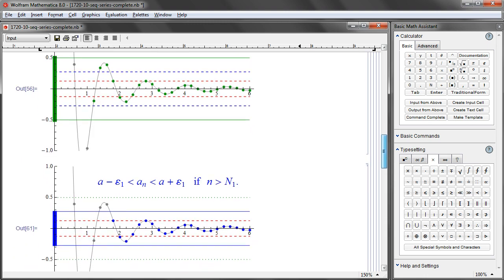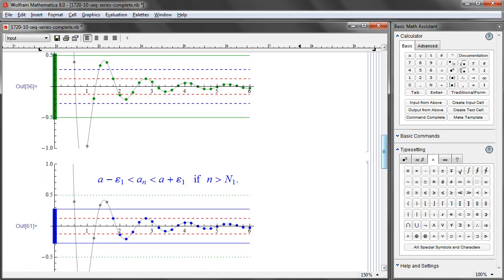Next picture gives you a little bit more stringent epsilon condition. We took a little bit smaller epsilon, and then the previous green solid lines are now de-emphasized with those dotted lines, and then let us concentrate upon the solid blue lines.